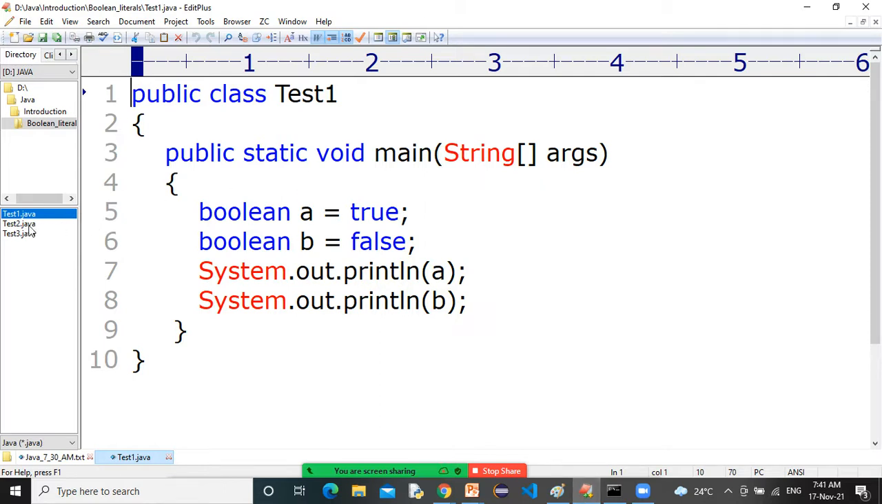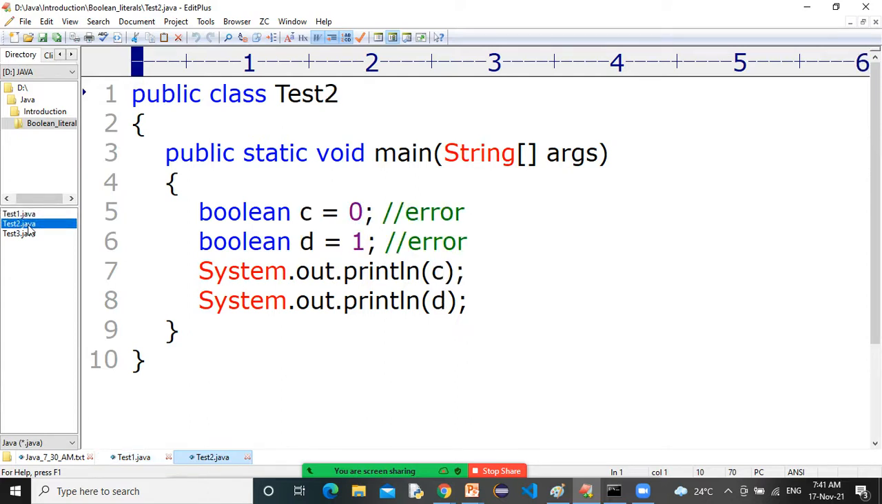Now I'm moving to the next program. Look at what is the next program in Boolean literal. Public class Test2, public static void main(String[] args), boolean c is equal to 0, boolean d is equal to 1. Problem. It is acceptable in C and C++ language, guys, but it is not acceptable in Java. 0 and 1 are treated as integral literals in Java. So if you try to compile this program, you will get an error.